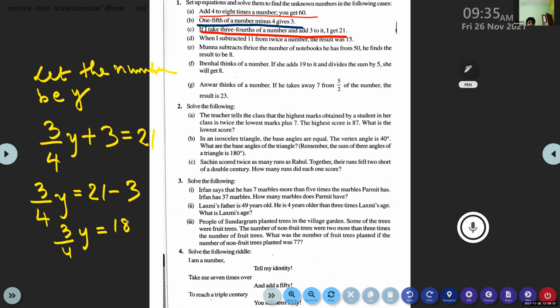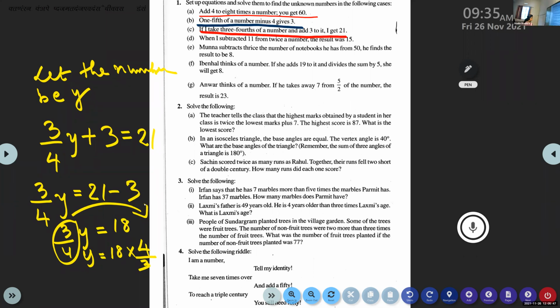So y is equal to 18 into 3 by 4? No, when you transpose, the numerator becomes denominator and the denominator becomes numerator. This is a fraction we are transposing to the right side, so it will become 4 by 3. We take the reciprocal and multiply. That's all.